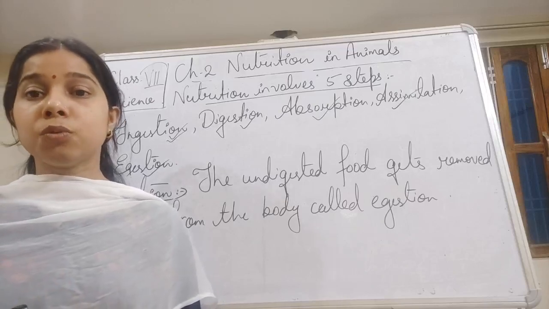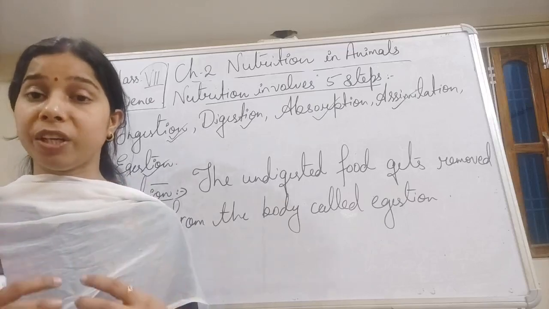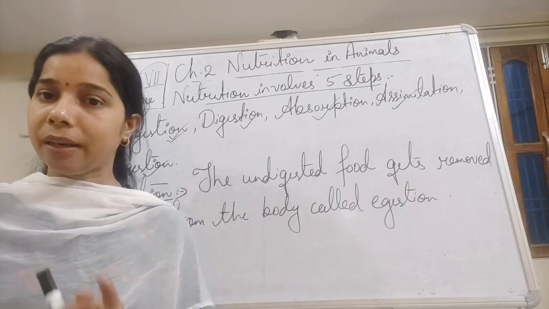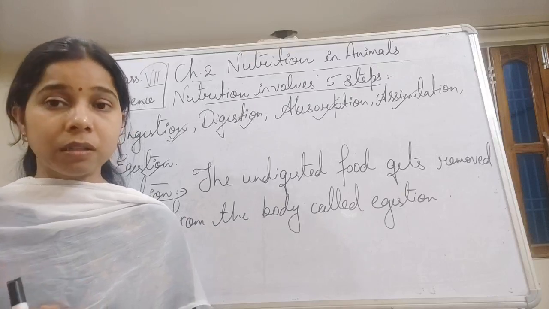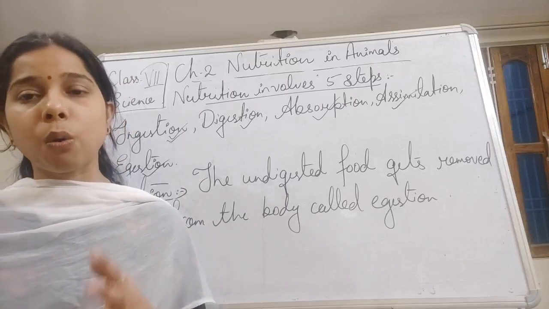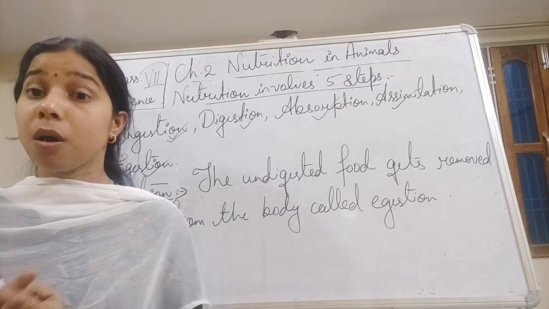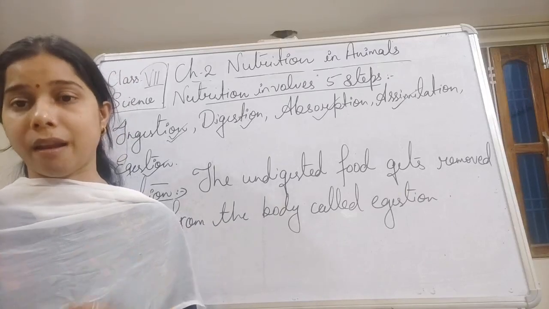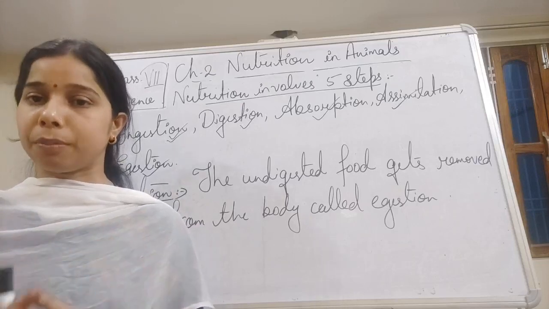It is taking food in which we get all the different kinds of nutrients. It is important because these nutrients are useful for different purposes.